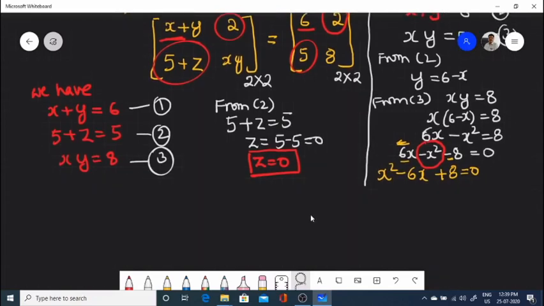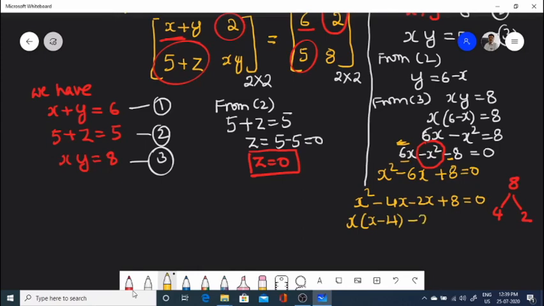Now while solving, the factors of 8 are 4 and 2. So therefore we can write x square minus 4x minus 2x plus 8 equals 0, 6x being split like this. Taking x common, x into x minus 4, minus 2 into x minus 4, is equal to 0.